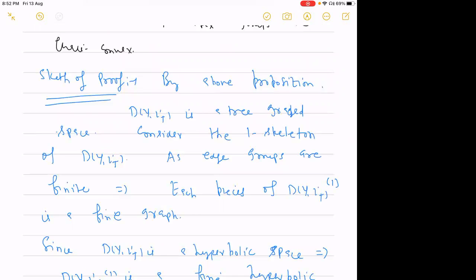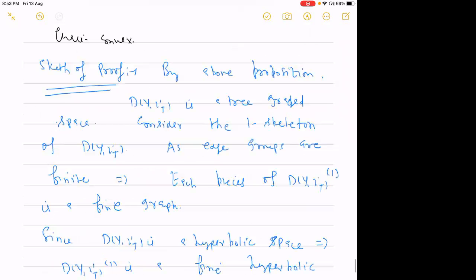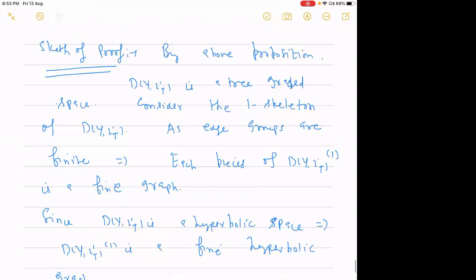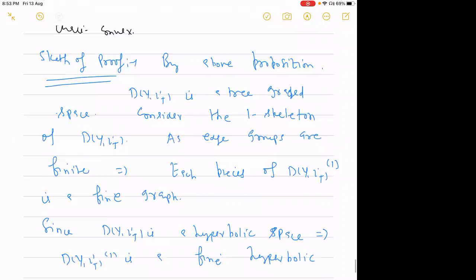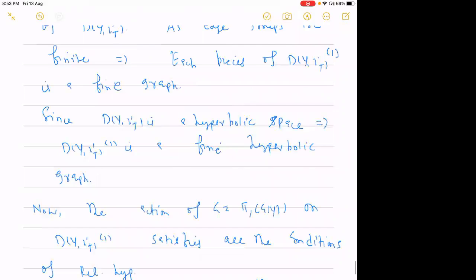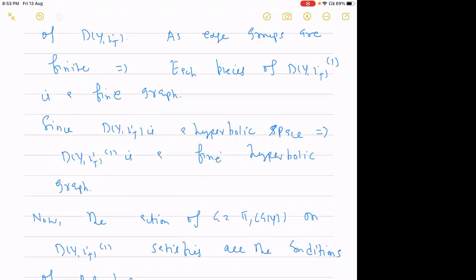Now what do we do? We just take the one skeleton of this universal cover, which will be a graph, and we have the action of the fundamental group on this graph. Since the edge groups are finite, this will imply that each piece of this one skeleton of this tree-graded space is a fine graph. Here I am not giving the full explanation, so let me draw some picture.